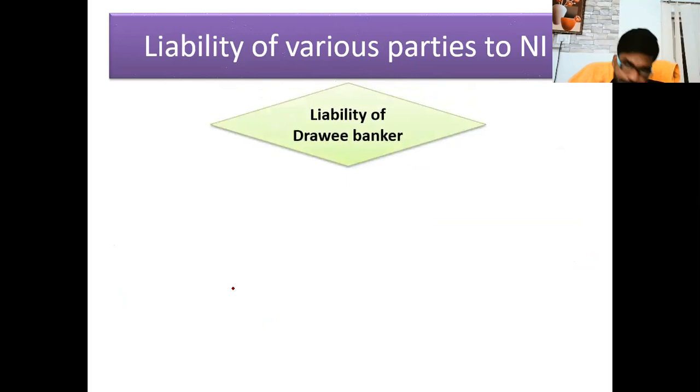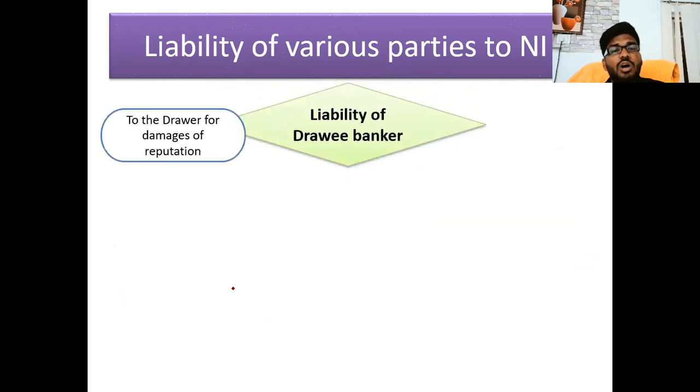Okay. Then acceptance. What is the liability of a drawee? The drawee is liable to the drawer for damages to reputation. Here we discussed that the cheque is dishonored. When a cheque is dishonored due to insufficient funds, or when the signature does not match, the cheque is dishonored. But suppose everything is correct and funds are there, yet the banker wrongfully dishonors my cheque.